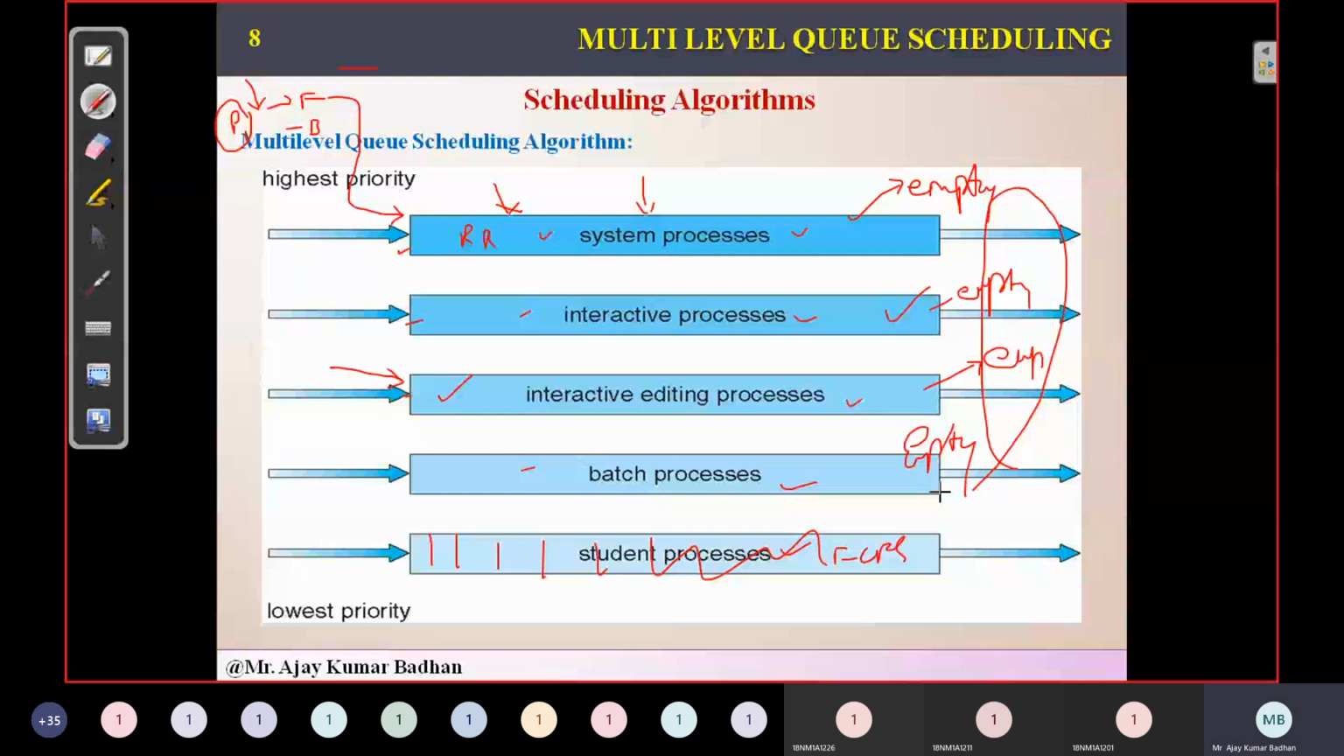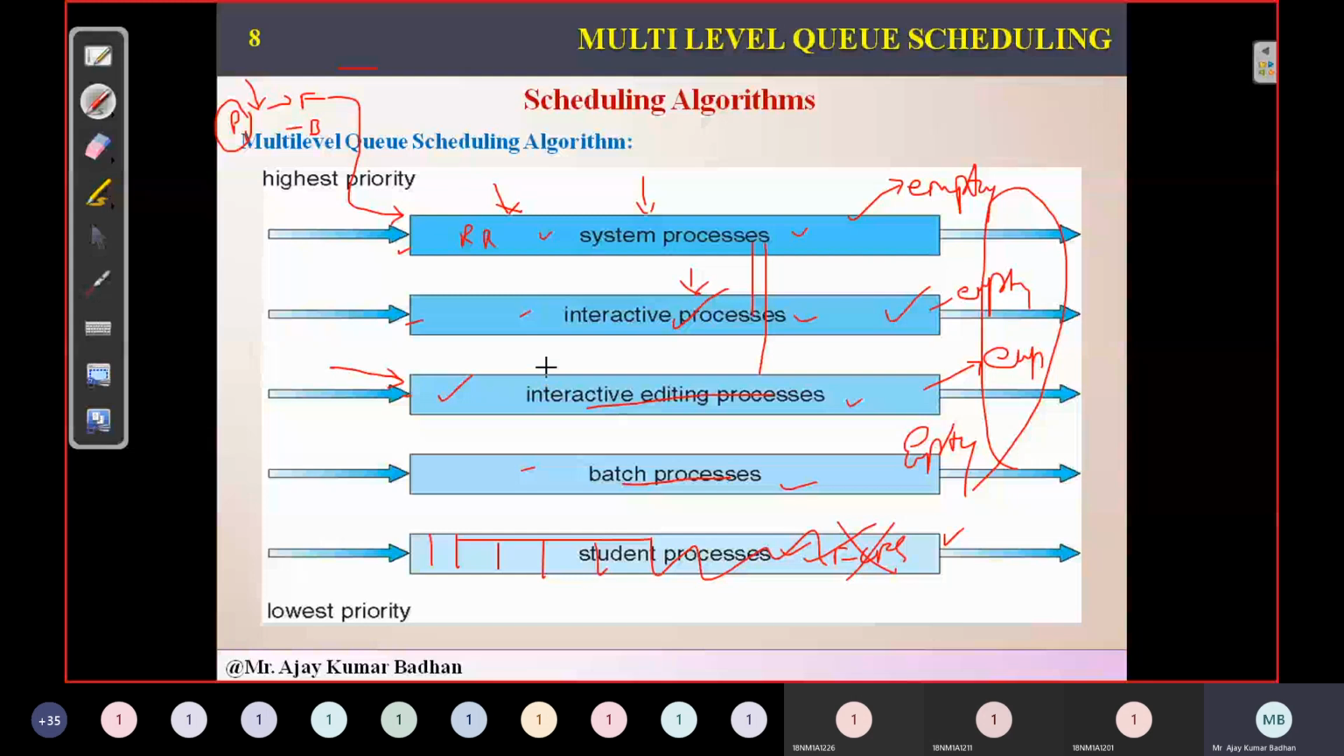In case a process in the last queue is getting executed, and suddenly an interactive process comes in, immediately we'll block this one and it will start executing the interactive one. All these queues should be empty, then only this will execute. Same way, for a batch process to execute, the first 3 queues should be empty. For the interactive editing process to execute, the first 3 as well.